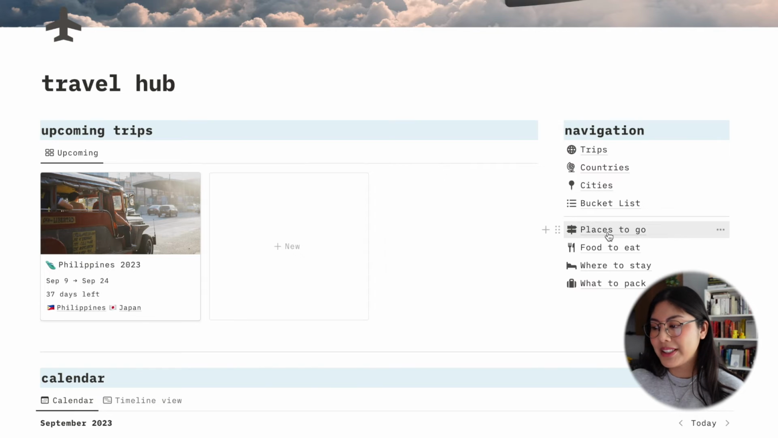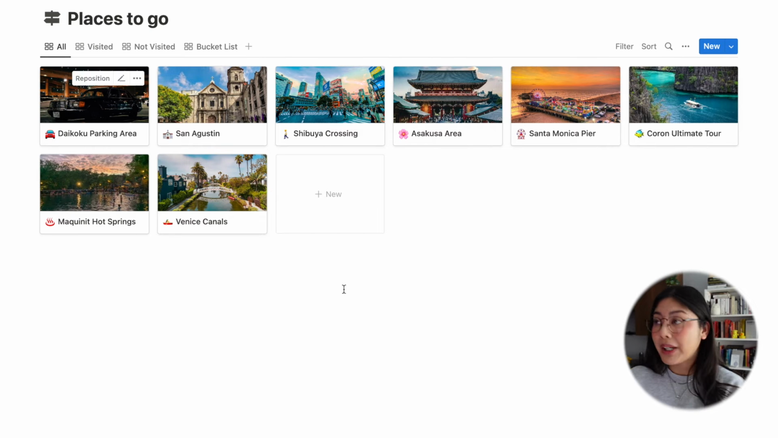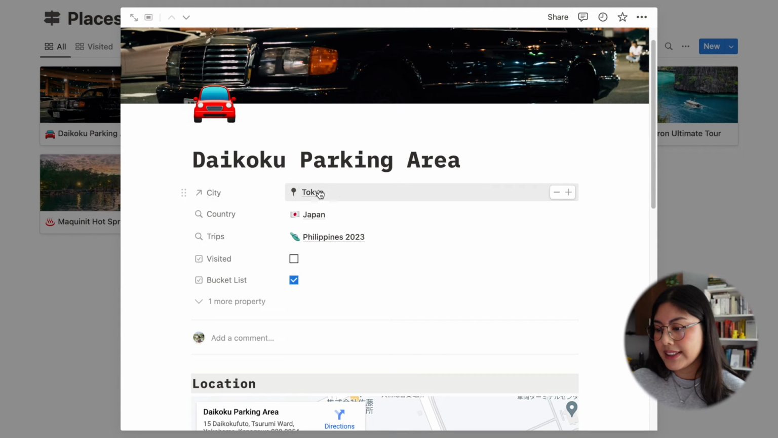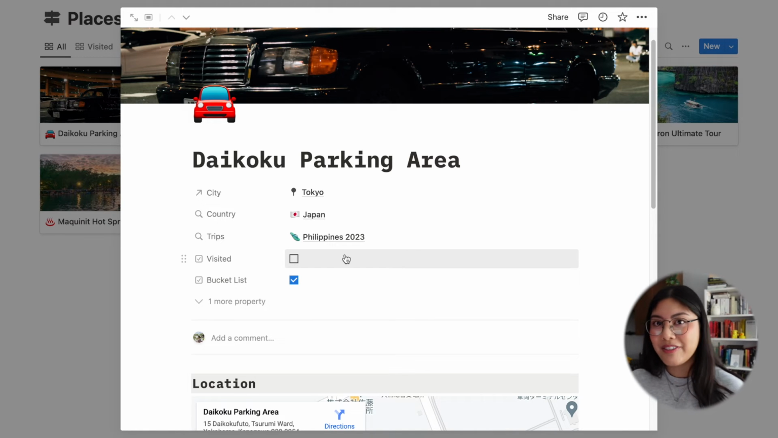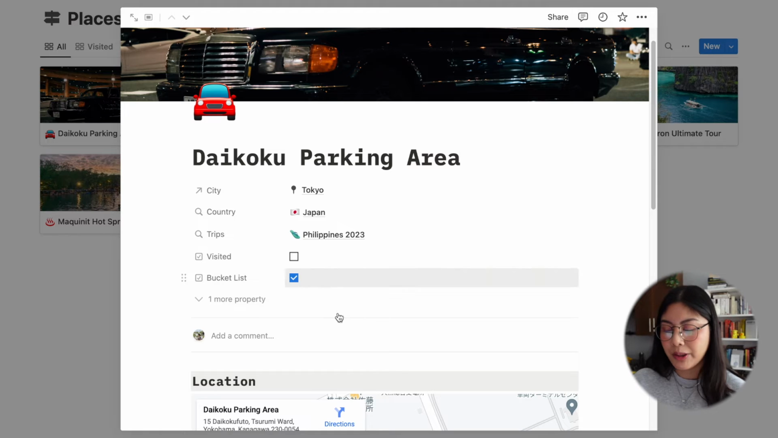Okay, next is the places to go, which you've already seen, but I just wanted to show you what it looks like. I have this organized in the exact same way: all, visited, not visited, bucket list. And then when you go into one of these, you will see the city that it's located in, the country that it's located in, the trips that you either will go on or have gone on. Visited checkbox, bucket list checkbox, same thing.